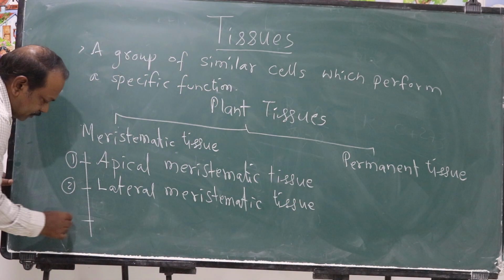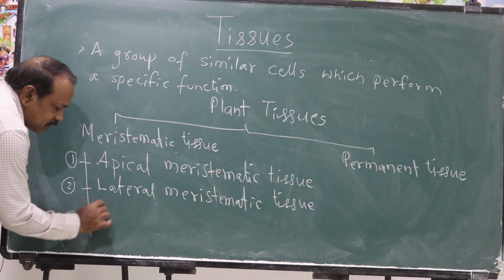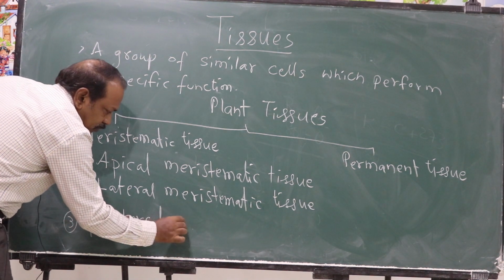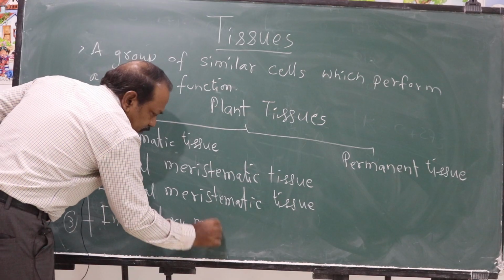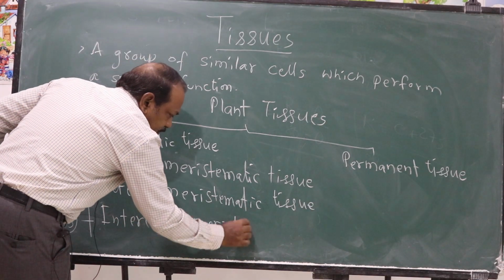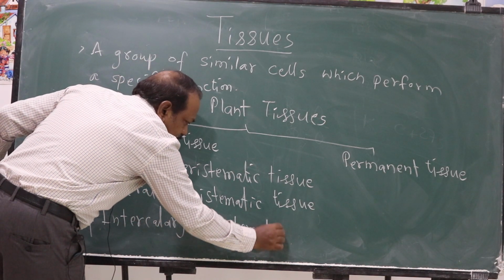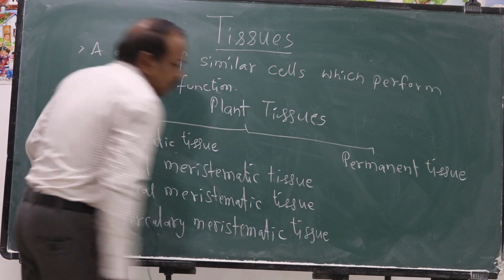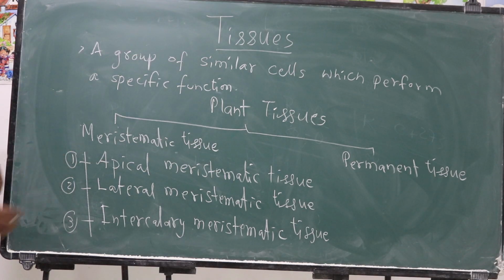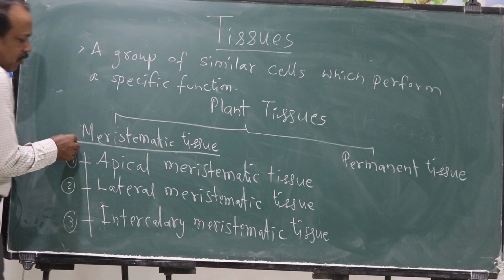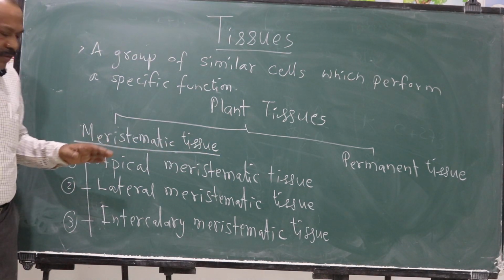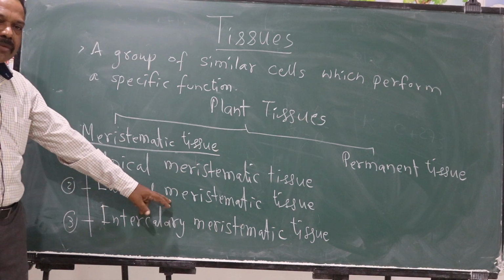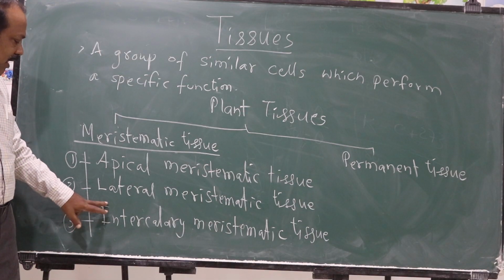And number 3, intercalary meristematic tissue. So the three different types of meristematic tissue in plants are apical meristematic tissue, lateral meristematic tissue, and intercalary meristematic tissue.